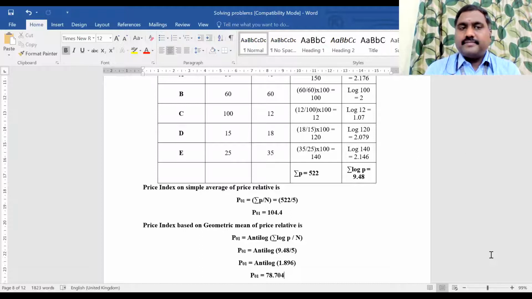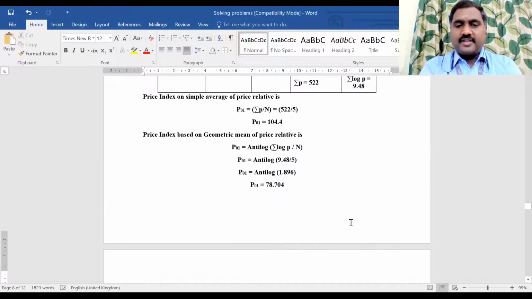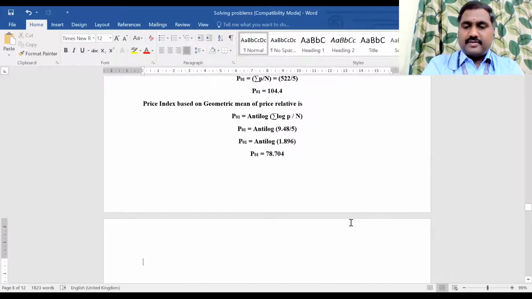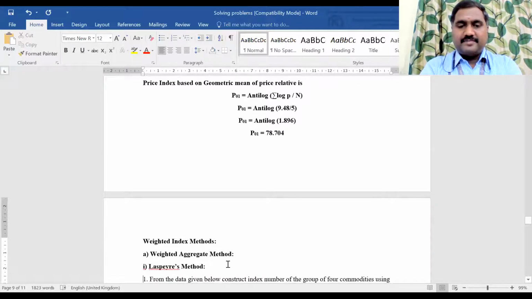Copy it. Once you have copied, tell me, and I will stop sharing this Word document, because now I am going to the next method, the weighted index method. I will stop sharing this. I will share the PPT now.